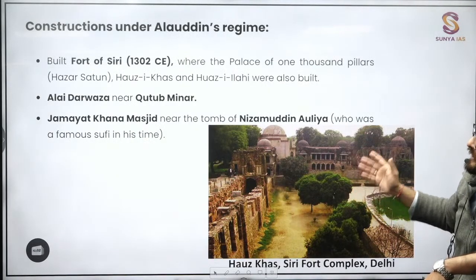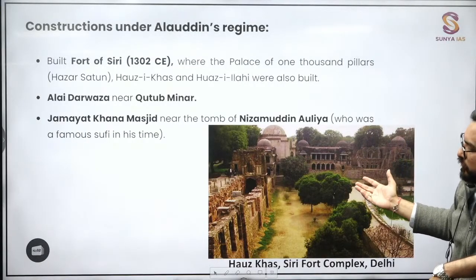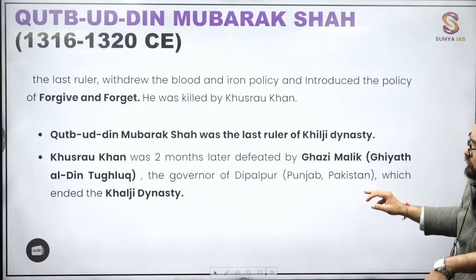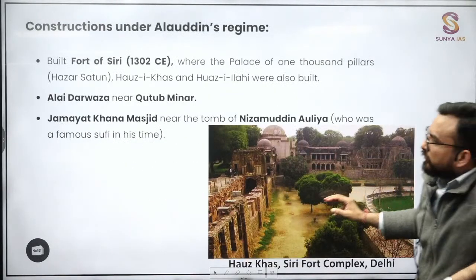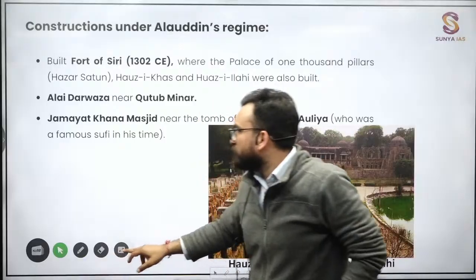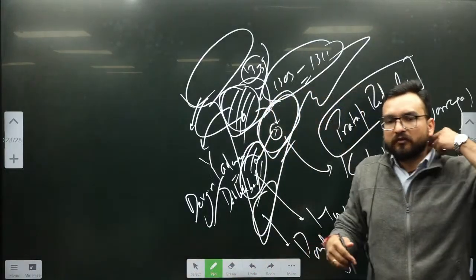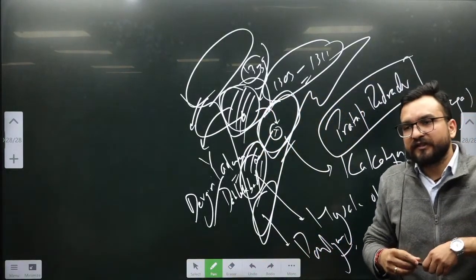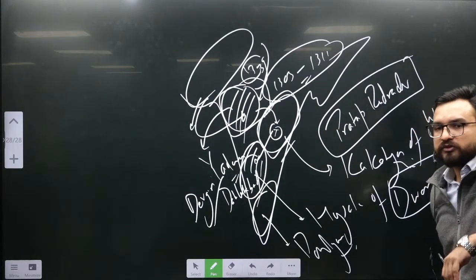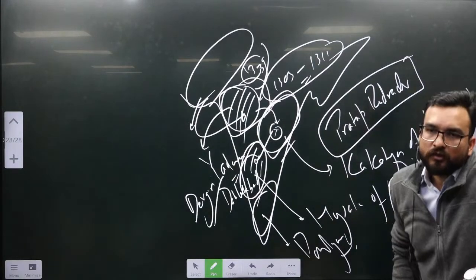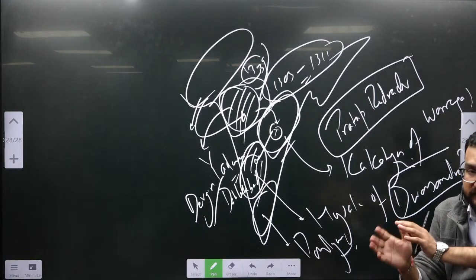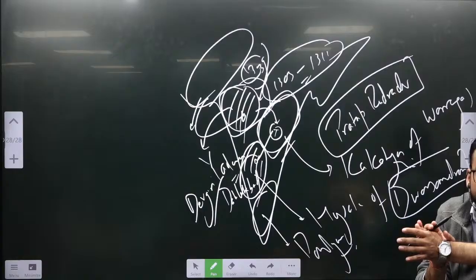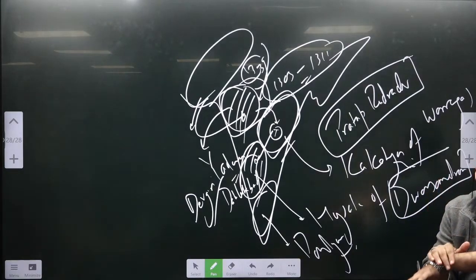Apart from this, you will be seeing these forts, right, Siri Fort and all. Last ruler you will be seeing also over here. Apart from that, what market reforms did he do? He fixed the prices at that point of time, guys. One of the most significant things you will see done in that time period is that he fixed the prices of commodities. And why did he want to fix the prices at that point of time?